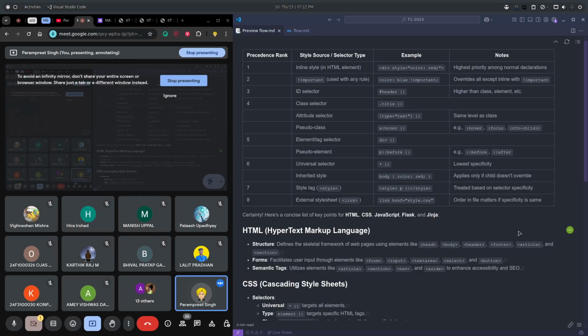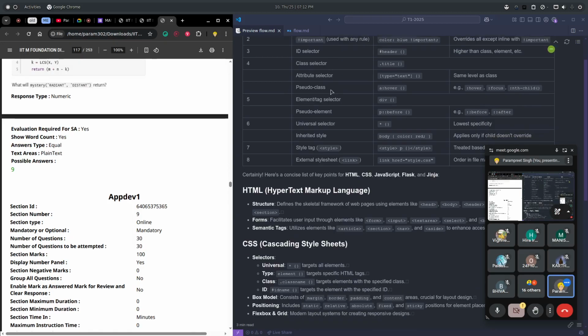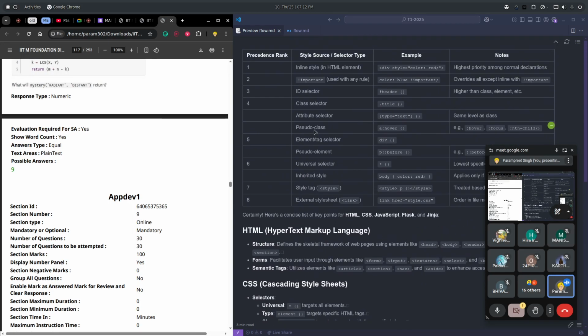I am in the end of diploma level, and today we will be having our MAD 1 session, the App Dev 1 end term revision session, where we will go through the PYQs, the last year PYQs, and plus I will share some tips for the App Dev 1 subject.